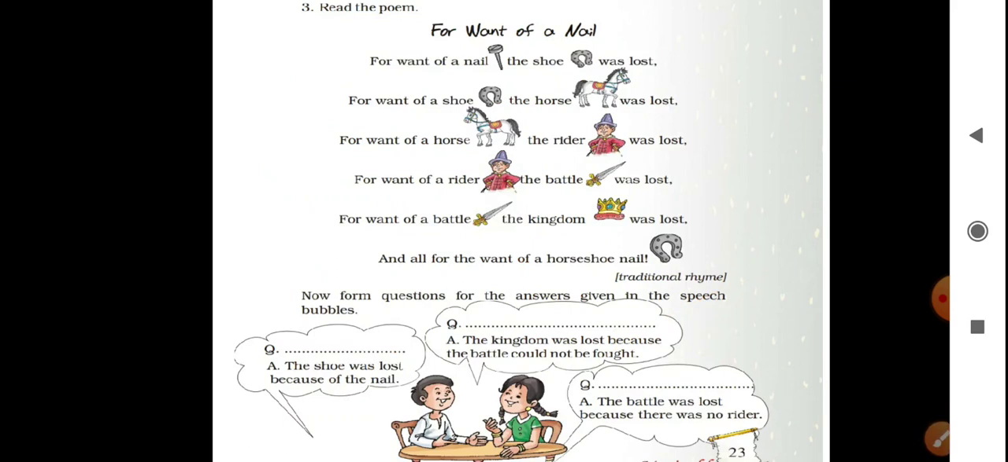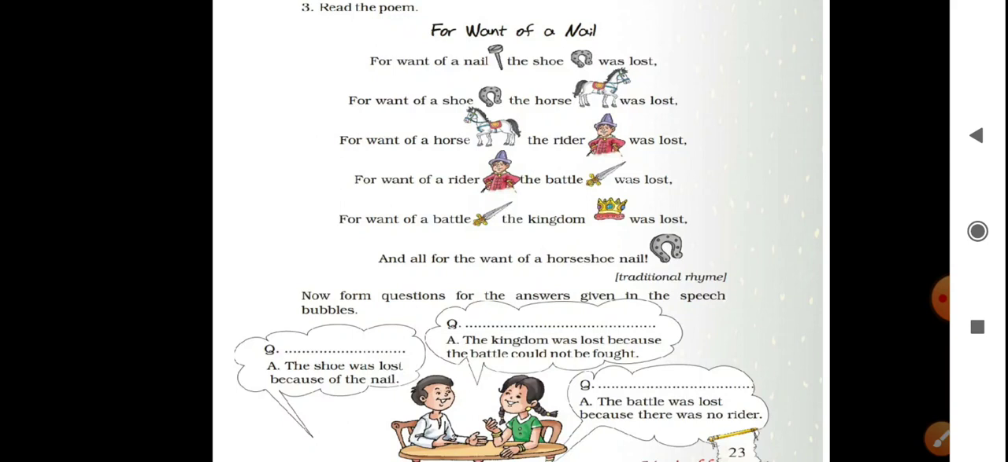It means the shoe was lost because of the nail, and the horse was lost because there was no shoe. The rider was lost without the horse because the horse was not there. The battle was lost without the rider, and the kingdom was lost because the battle could not be fought. So, what is the reason behind it? The reason behind it is the loss of the horseshoe nail. Okay, now form questions for the answers given in the speech bubbles.